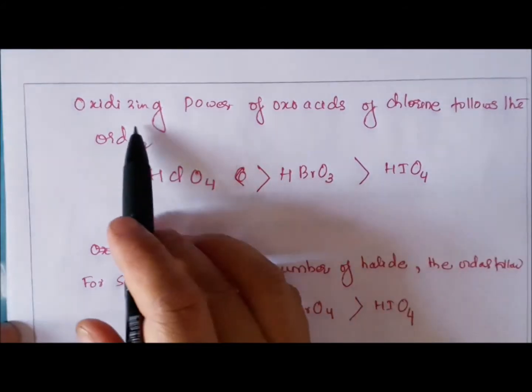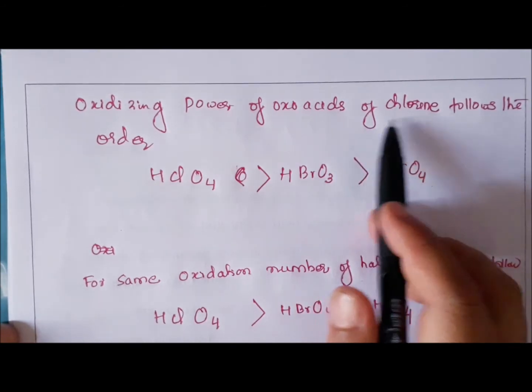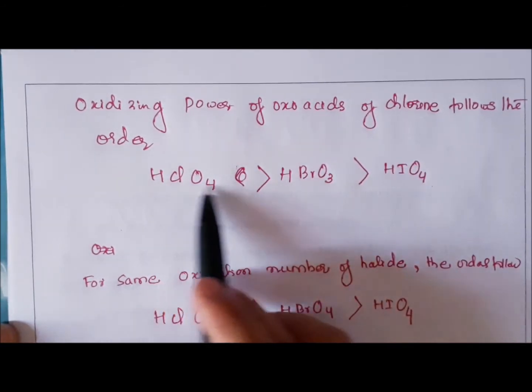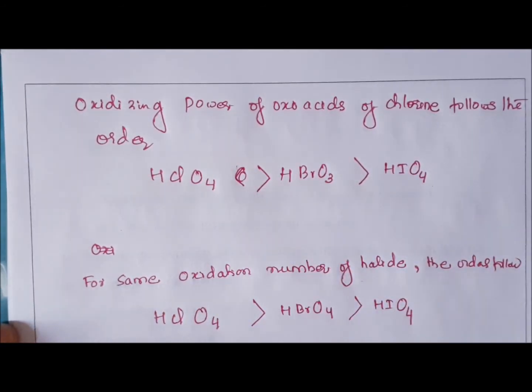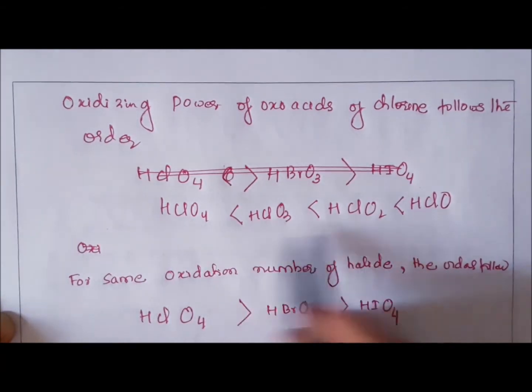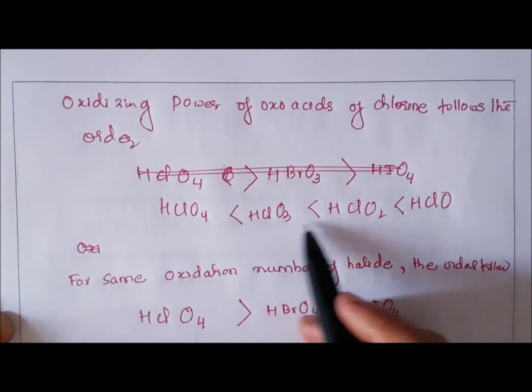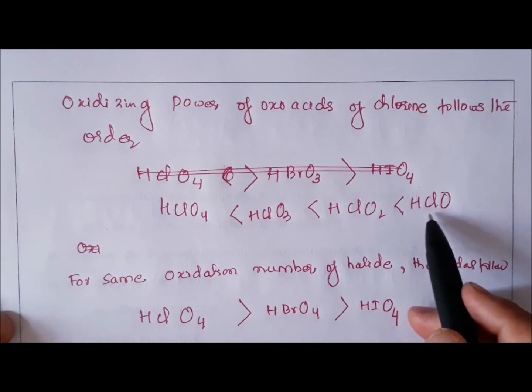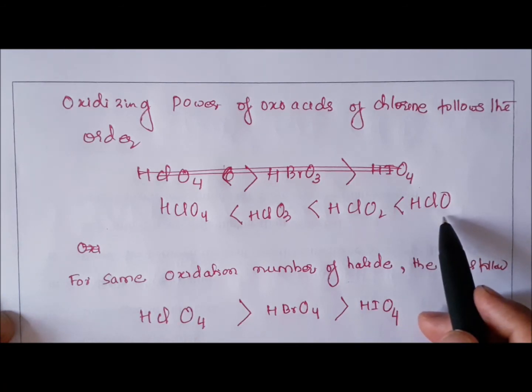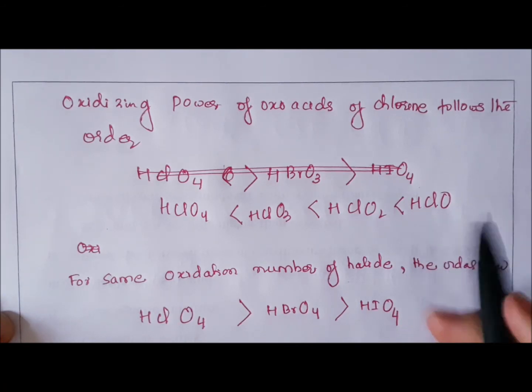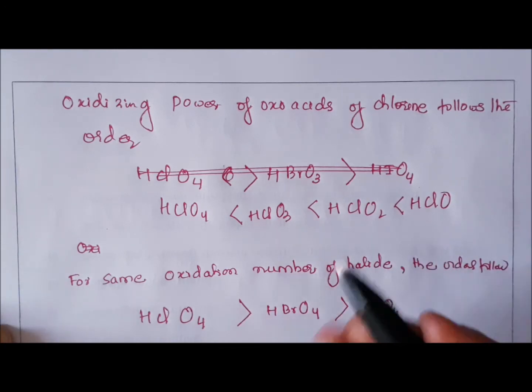Now next, the oxidizing power of oxo acids of chlorine follows the order HClO4, HClO3, HClO2, HClO. So hypochlorous acid is the strongest oxidizing agent. What is the reason? What is oxidizing power?